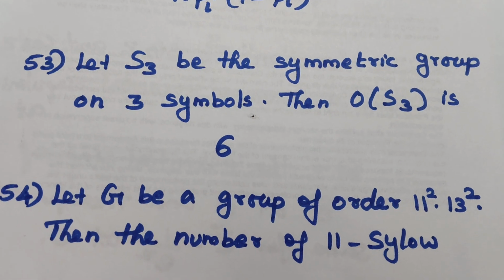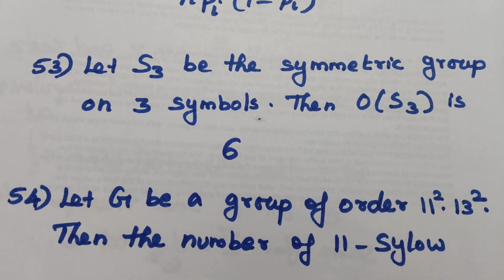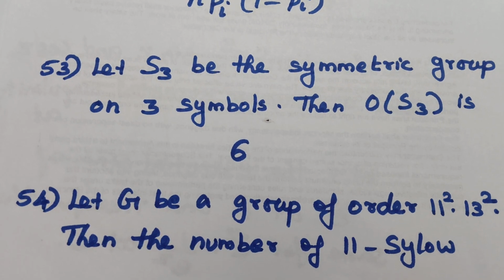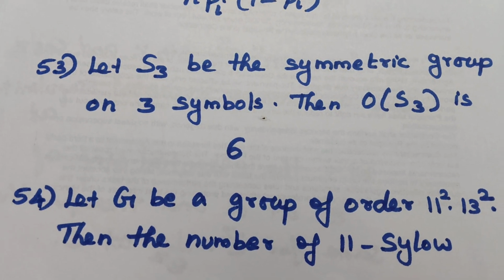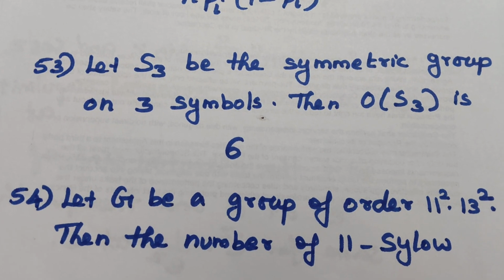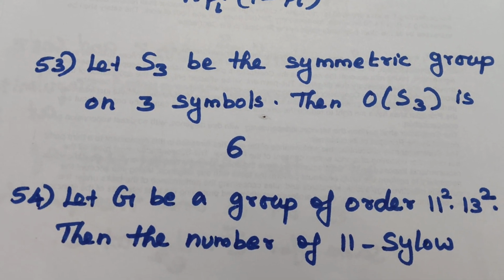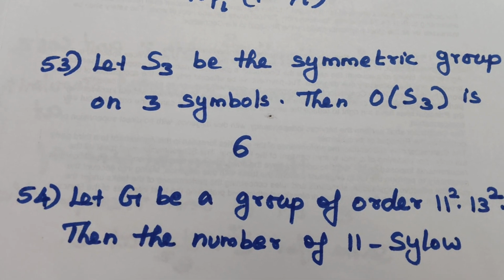Question number 54. Let G be a group of order 11 square into 13 square. Then the number of 11 Sylow subgroups is. The answer is 1. It is an important thing in algebra. So suppose G is a group of order 11 square into 13 square, then the number of 11 Sylow subgroups is 1.